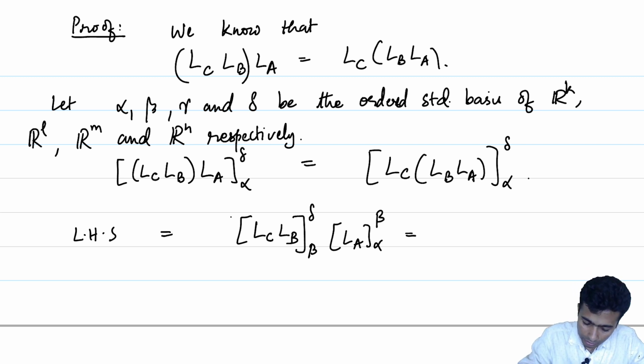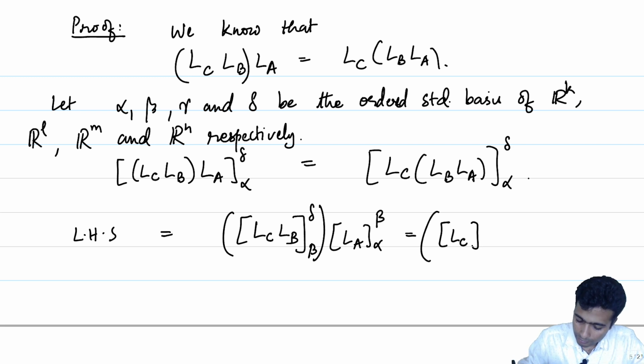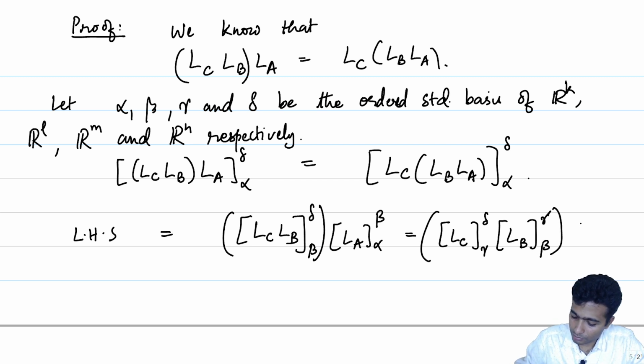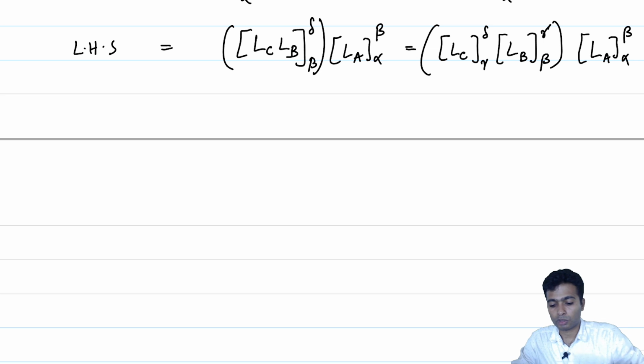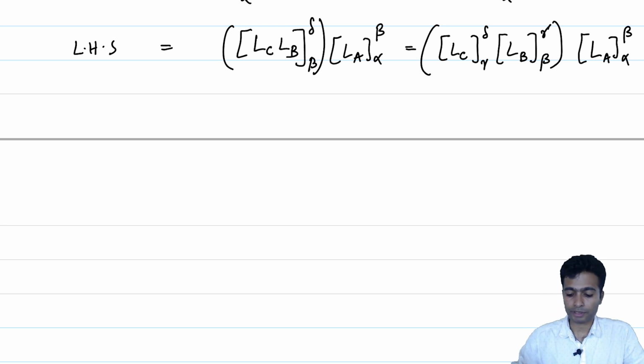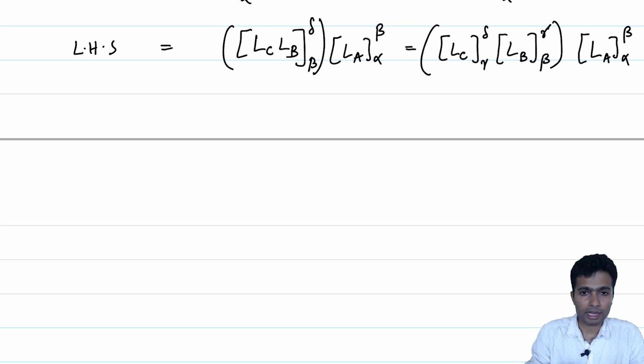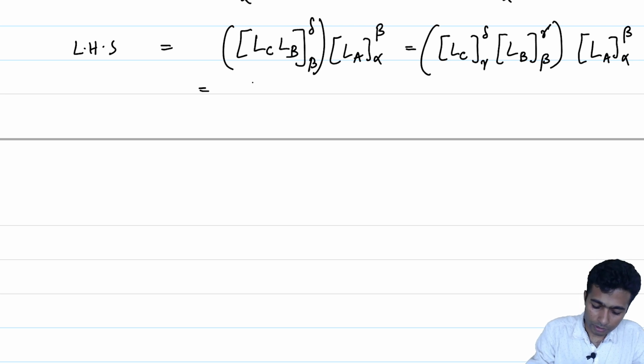This is nothing but again LC gamma delta, LB beta gamma, times LA alpha beta. But we know all these objects. What is our LC gamma delta? With respect to the standard basis, LC will have the matrix C. So this is CB times A.